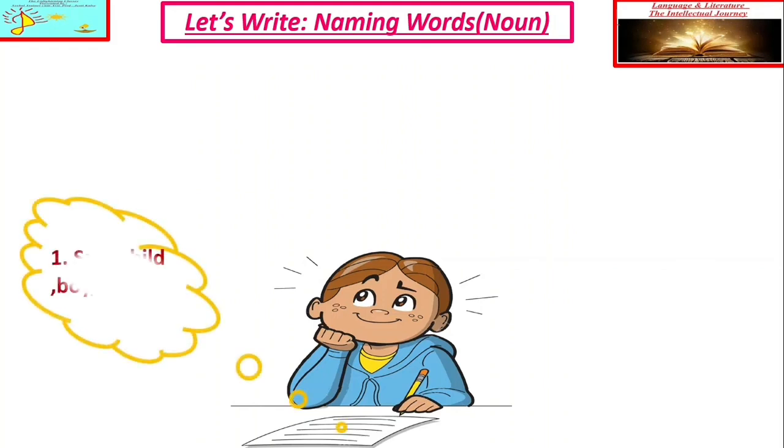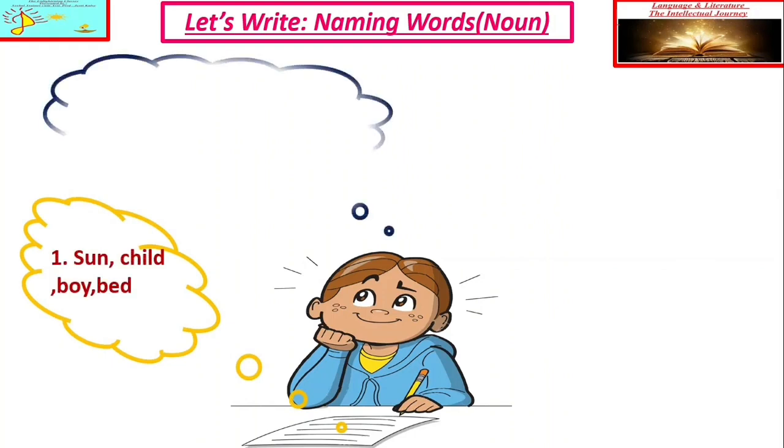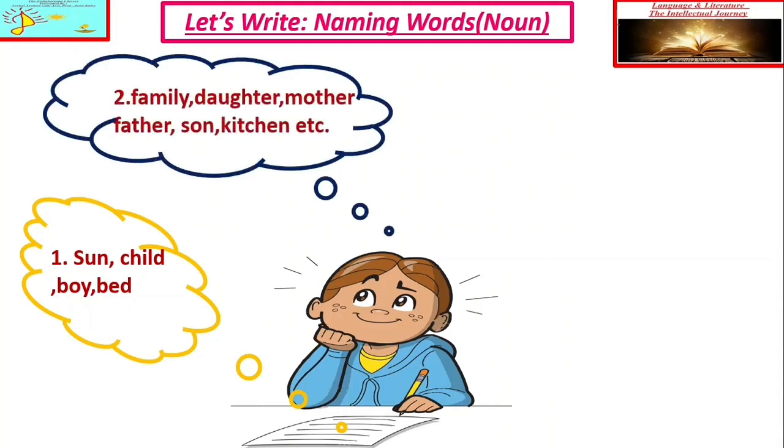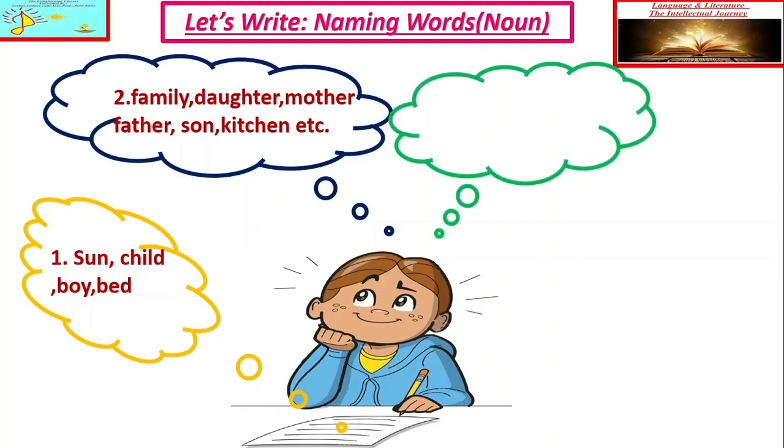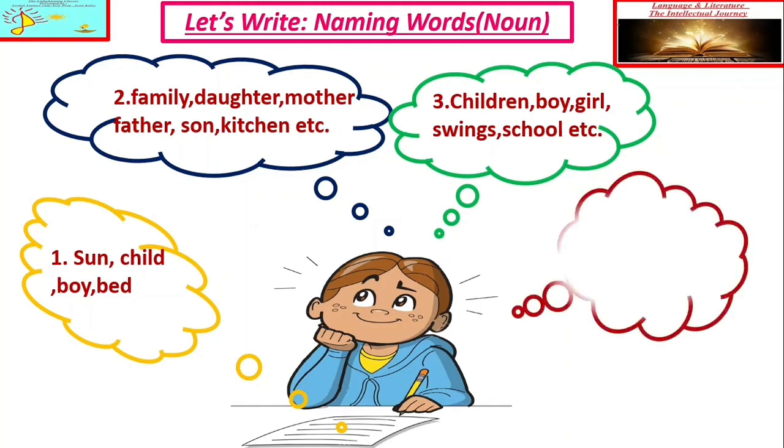Yes, we can think about son, child, boy, bed. And in the second picture we can see family, daughter, mother, father, son, kitchen, etc. All these are nouns. All these are the names of some subjects. And in the third picture we can easily observe children, boy, girl, swing, school, etc. And in the last picture we can easily observe children, boy, girl, table, colors, etc. So my dear students, in all four pictures we have easily observed some nouns, some subjects.